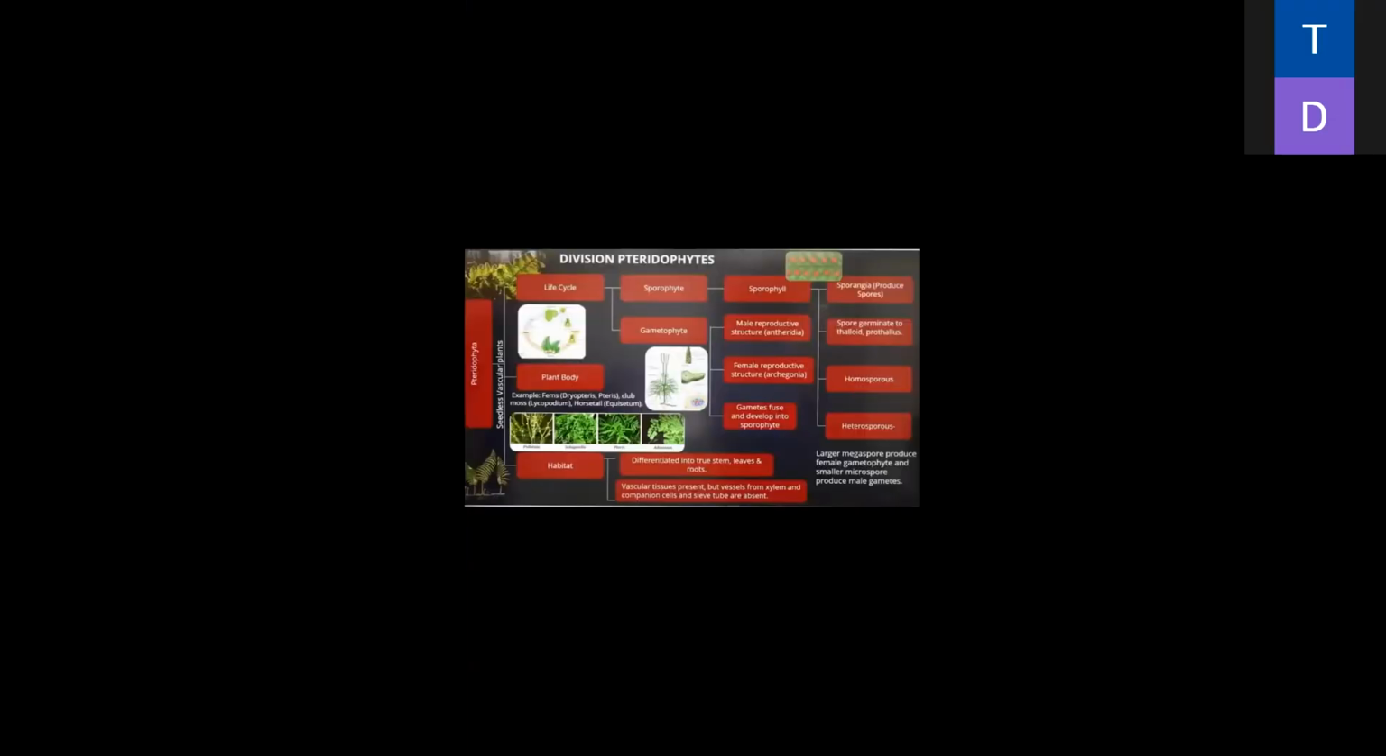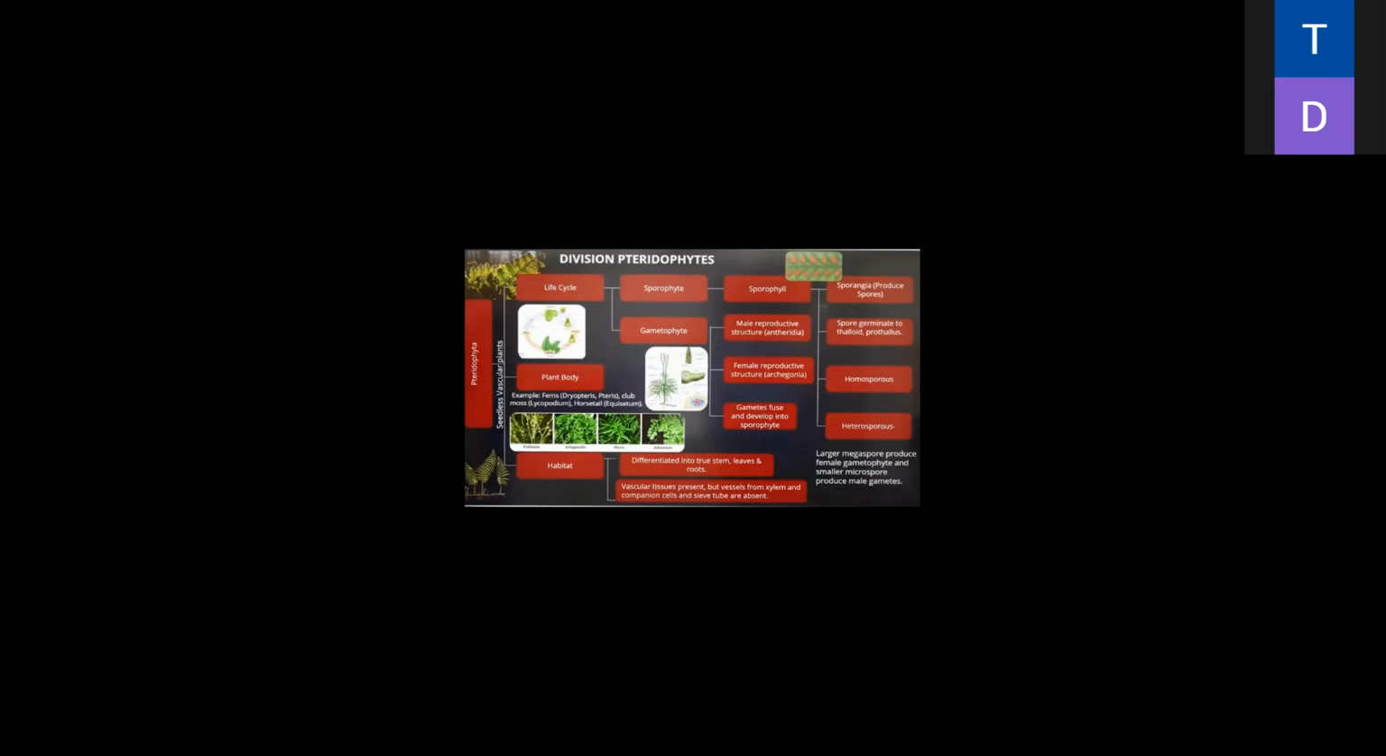Division of Pteridophyta. They are also known as the ferns. They have two types of cycle. One is the sporophytic and another is the gametophytic.